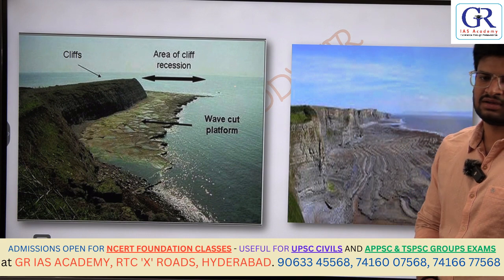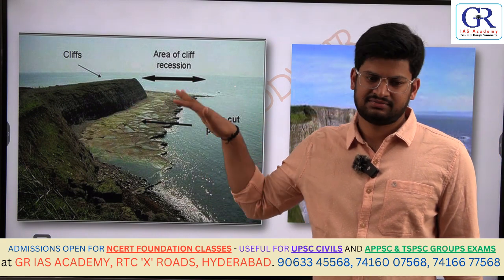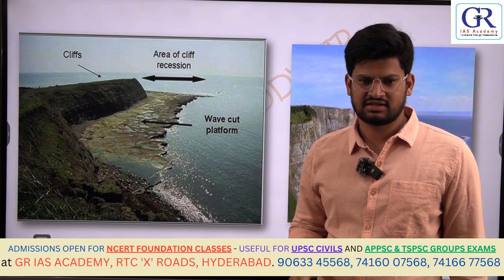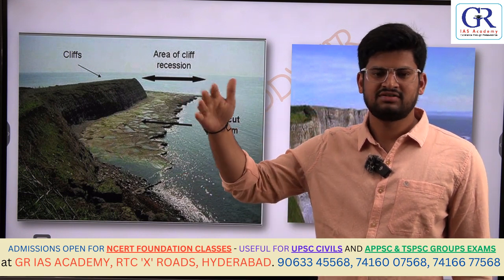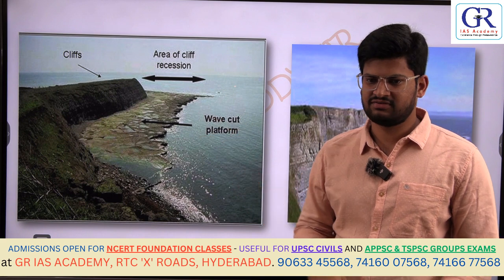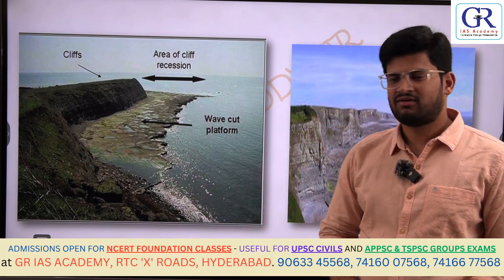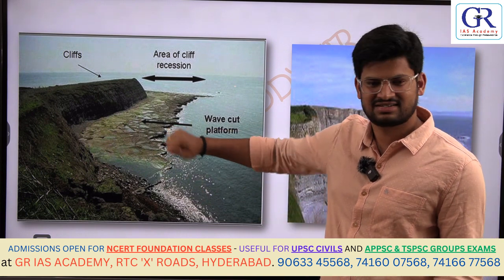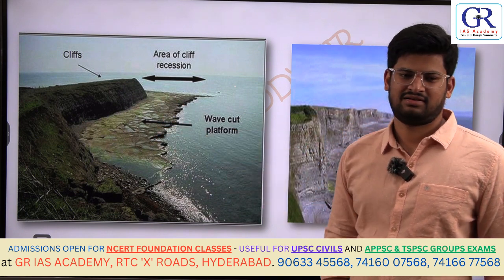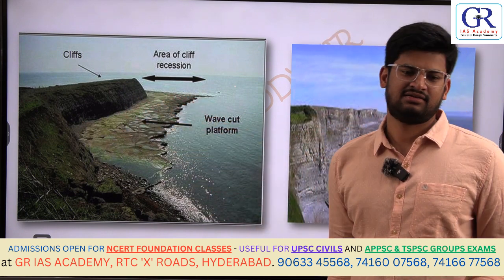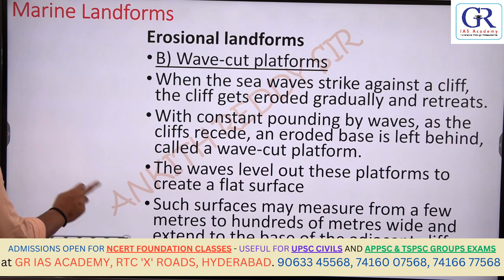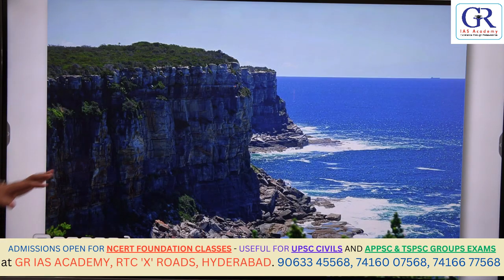So when the waves hit the sea cliff, the sea cliff turns into an elevated structure like that. The uneven structure is made steep because of the action of sea waves. Now at the bottom, whatever material is deposited there, the sea waves will scratch this region and make a platform like this, and this is called a wave cut platform. Got my point? So the sea cliffs and wave cut platform form parallelly.